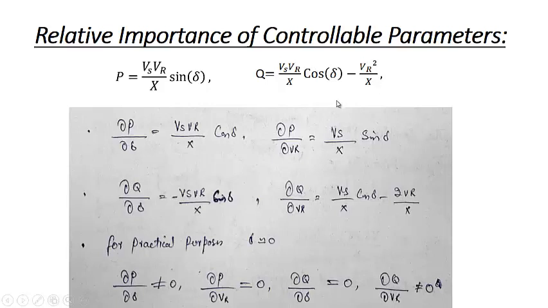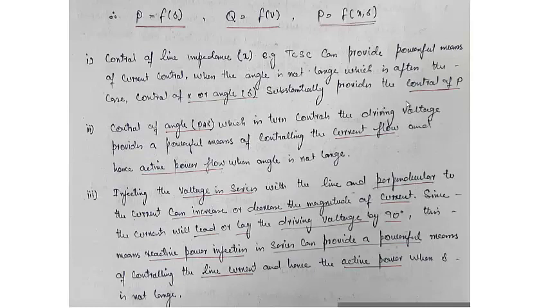So we can say that x has a negligible effect on the reactive power, but it has a good amount of effect on the real power. In general, P can be treated as a function of x and delta, and Q can only be taken as a function of the voltage.